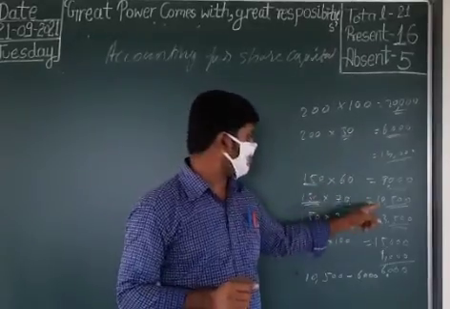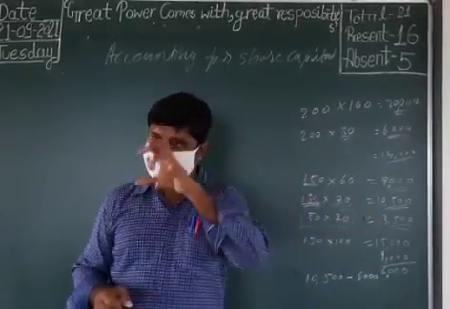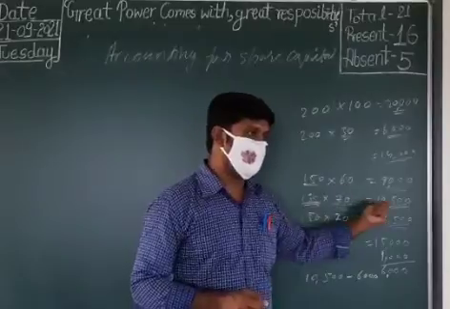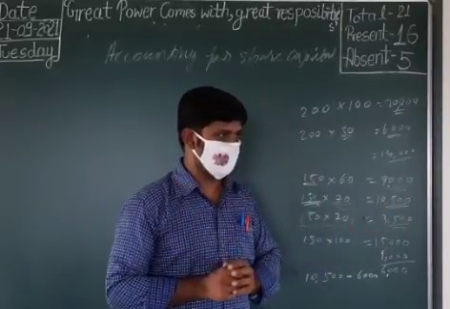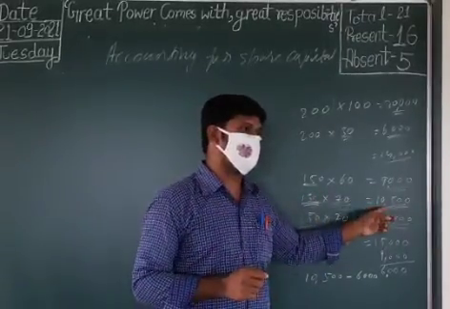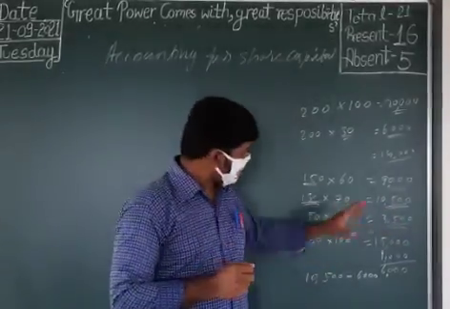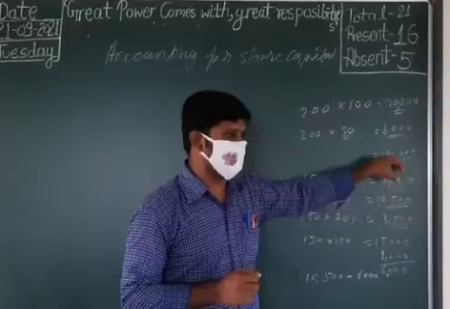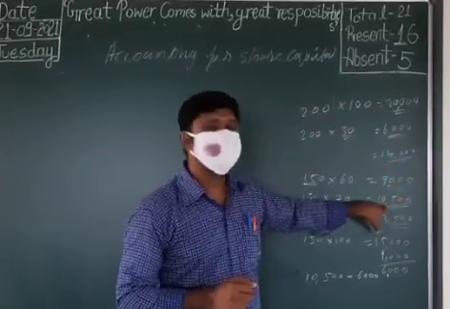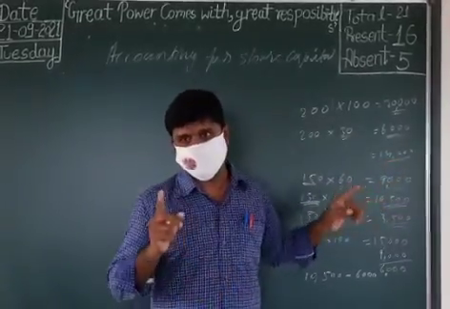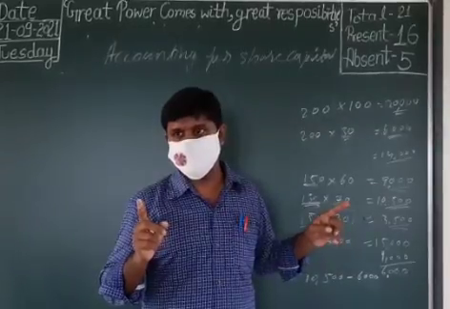Instead, how are they adjusting that? They already collected that amount while forfeiture of that share. How much amount they got? 10,500 they got. So company will adjust that 6,000 from this 10,500. Do you understand?